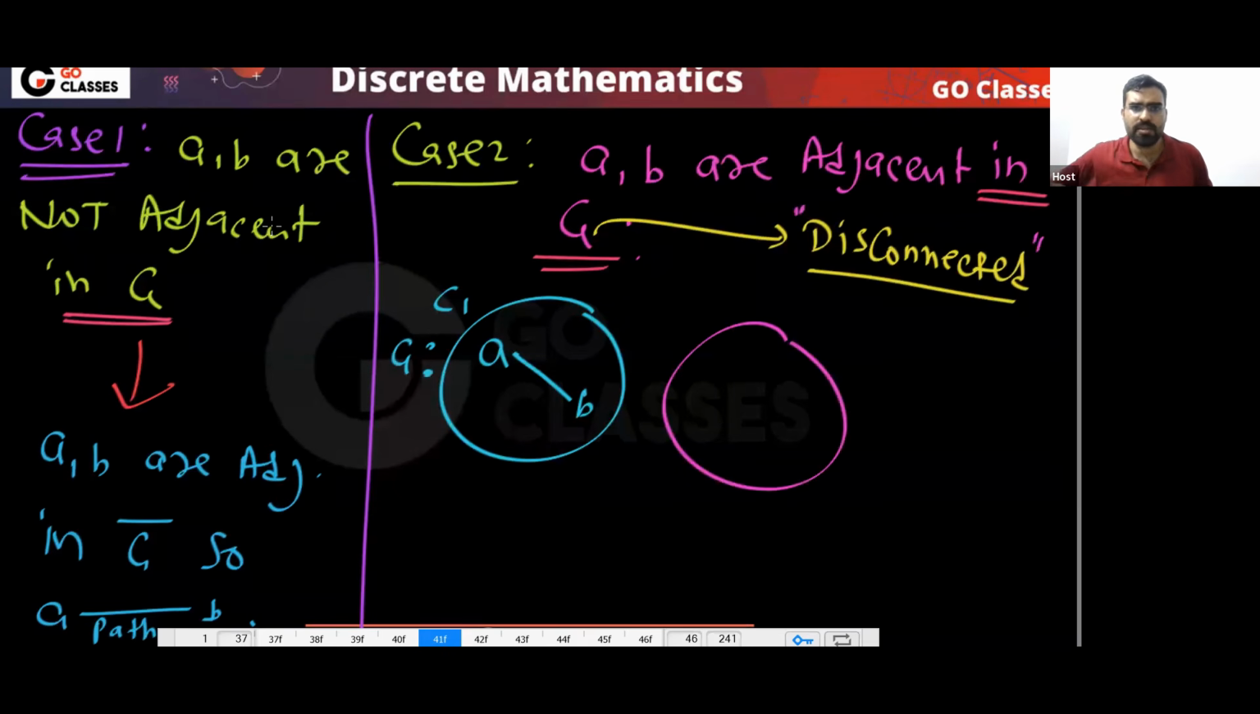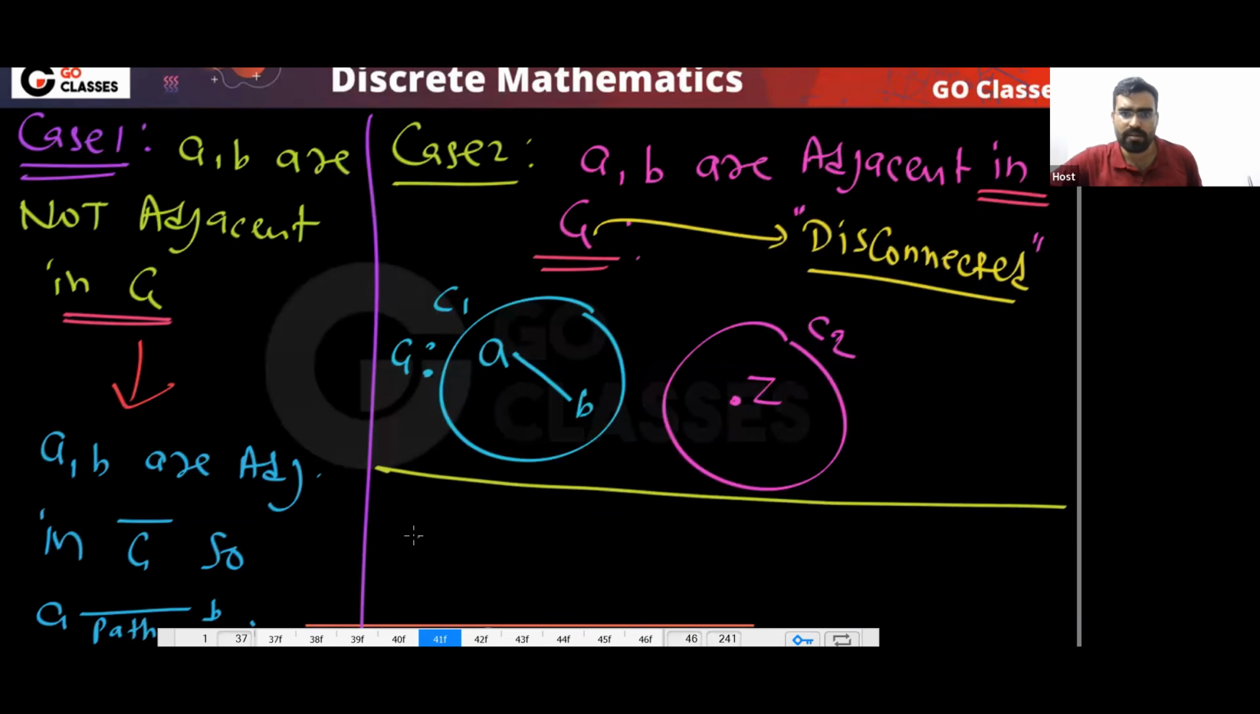In G, you have at least two components. So there is some vertex here. Tell me one thing. Can I say they are adjacent? Are A comma Z adjacent? No, because they are different components. C1 and C2 are different components, so they are not adjacent.